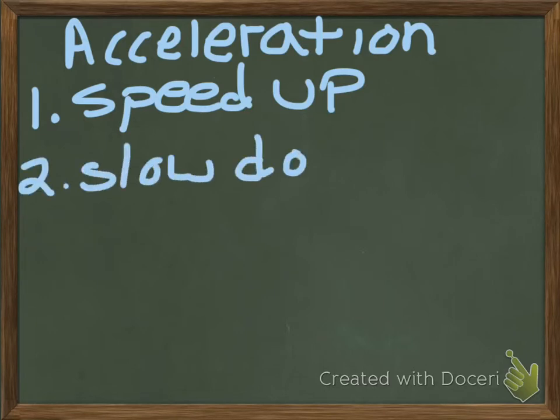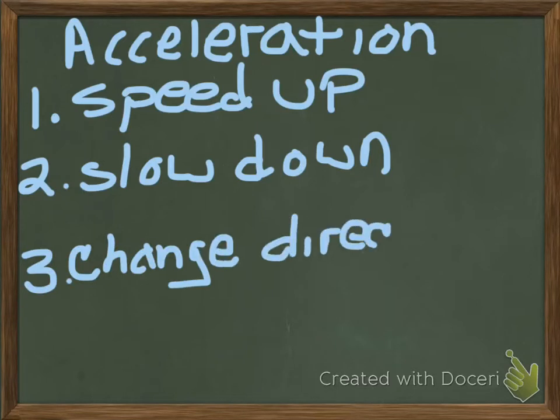But did you also know that if you slow down, you're still accelerating? Now, some people may say the word decelerate. That's not really a word. If you are slowing down, really that's just a negative value of acceleration. So if you're speeding up, that's an acceleration. If you're slowing down, that's an acceleration. And the last one is if you change your direction in any way. So if you're walking down the hallway and you decide to turn left down another hallway, you've accelerated. Even if you don't change your speed at all, you're still accelerating when you change your direction.